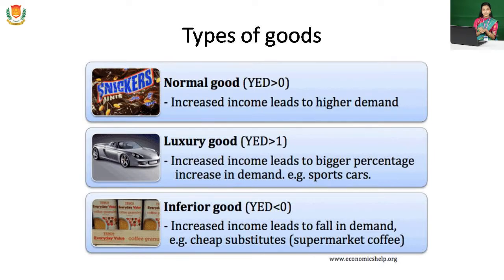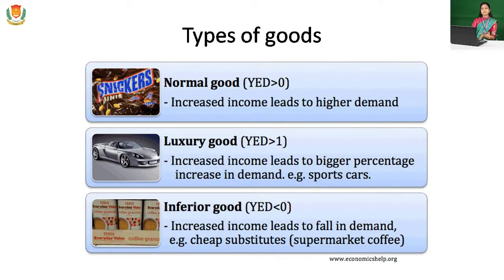Next one is inferior goods. If the income increases, then the demand for these kinds of commodities will decrease. This is the nature of inferior goods. In these types of goods, generally we observe that if the income level of a consumer increases, the demand for inferior goods will decrease.